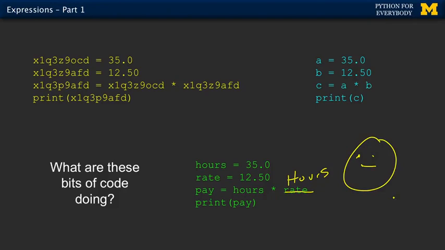Now I can look at your code, and if I see you say pay equals hours times hours, I'd ask, why did you multiply hours times hours? Didn't you really mean to multiply hours times rate? So mnemonic variables are only for humans.